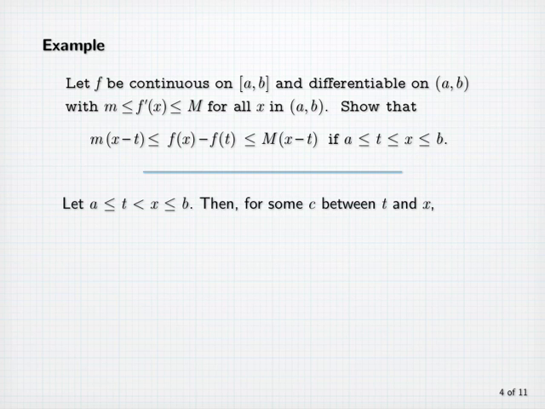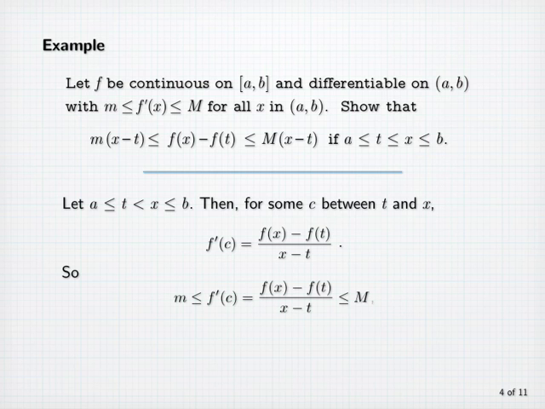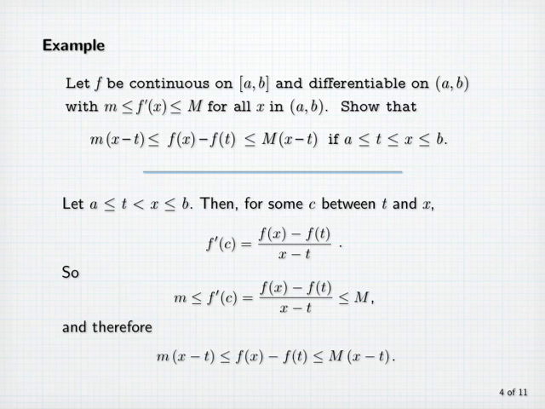Then the mean value theorem tells us that for some c between t and x, f prime of c is equal to f of x minus f of t divided by x minus t. So by assumption, this quantity is between little m and big M. So we'll multiply through by x minus t and conclude that f of x minus f of t is between little m times x minus t and big M times x minus t.